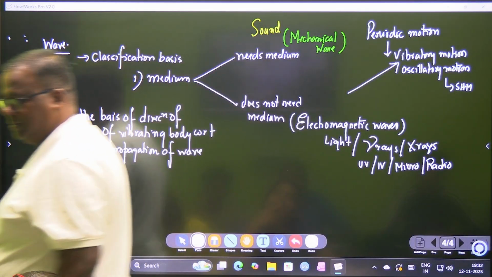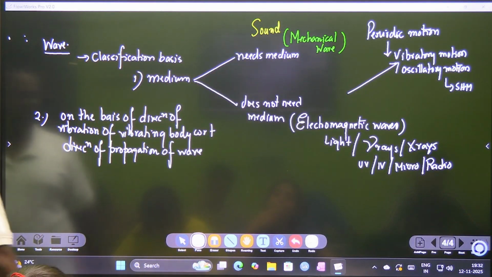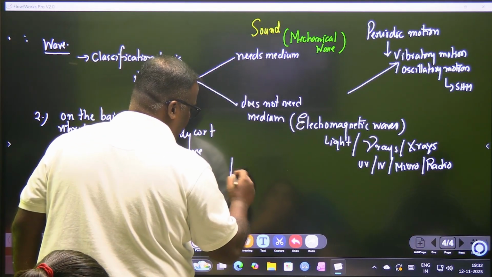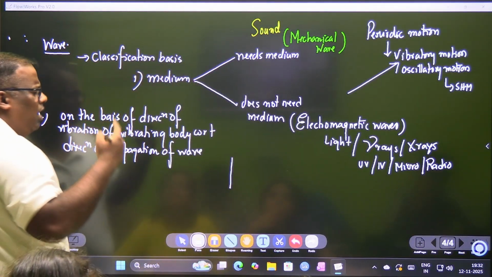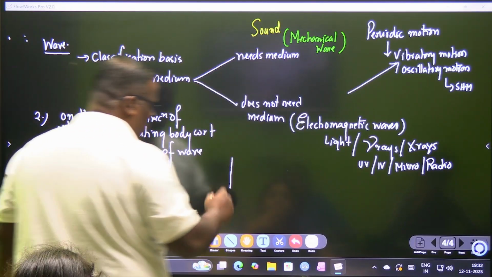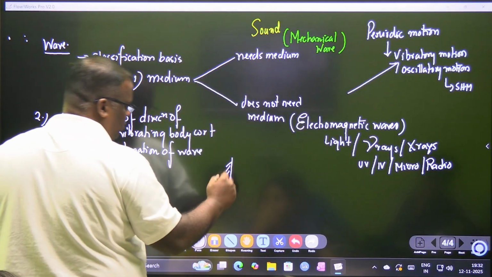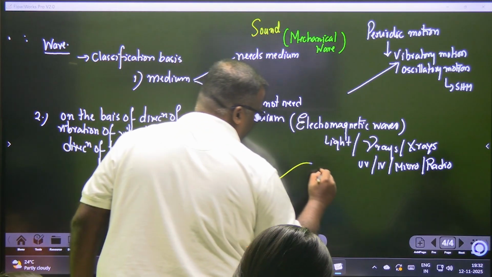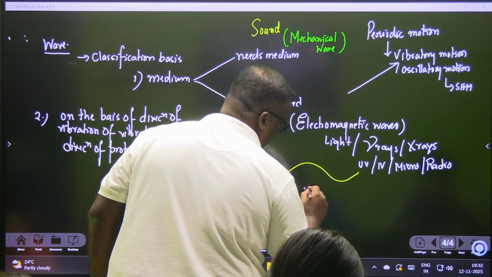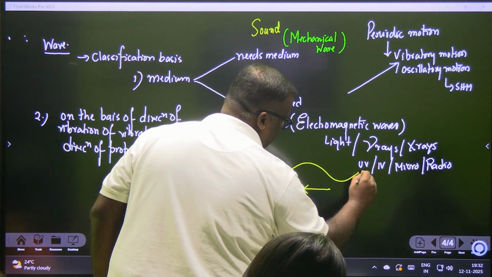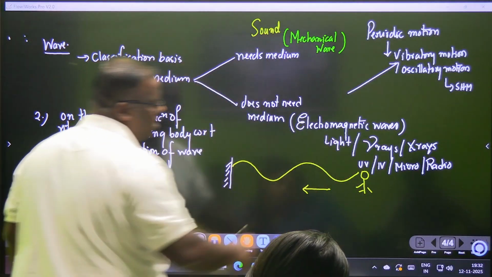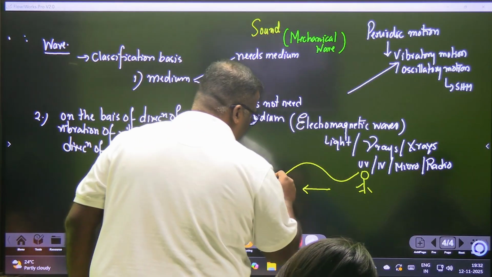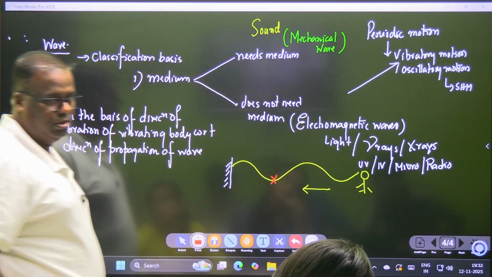Clear? Now let's take our slinky example. Or let's take the wave on a rope, the gym rope we have in the gym. So you are exercising with the gym rope, and let's say the gym rope is creating a wave like this, and we are finding that the wave is traveling on this side and our user is on this side. He is exercising like this, the wave is going like this. And on this gym rope we have tied one small red satin ribbon.